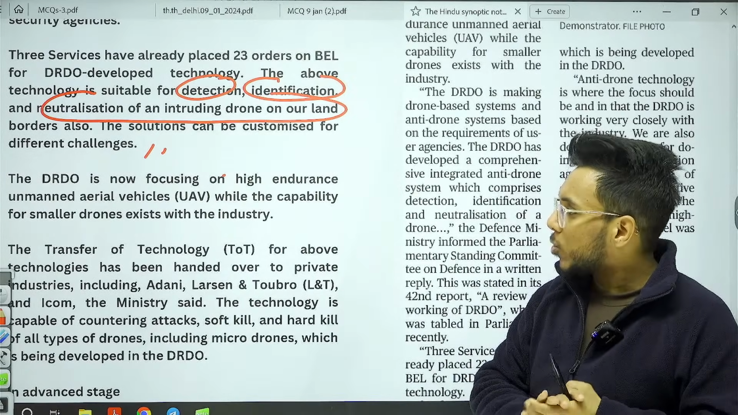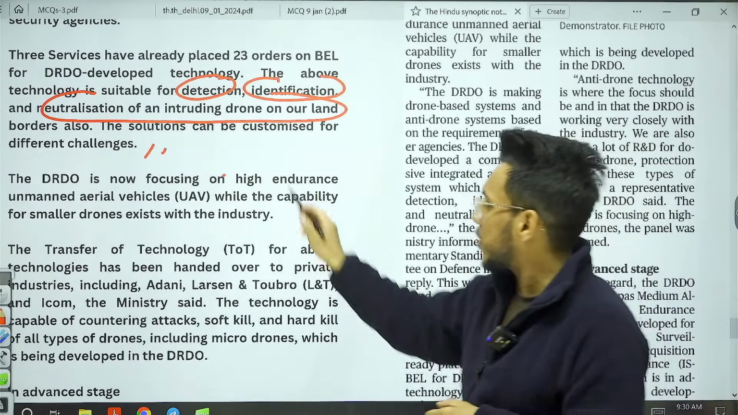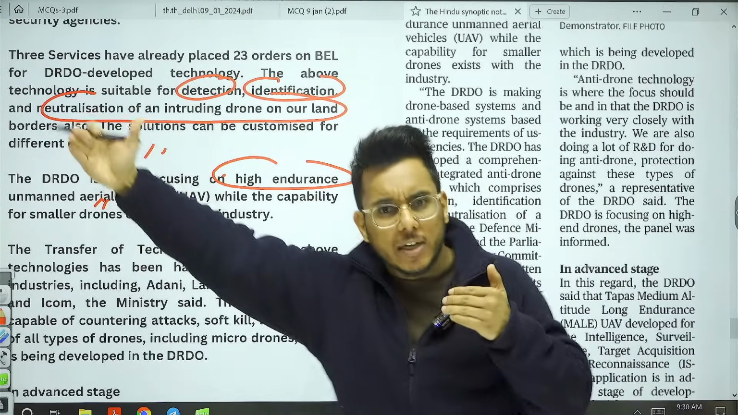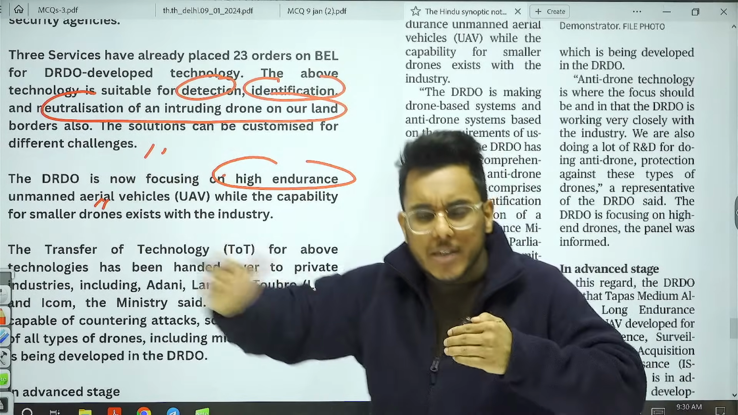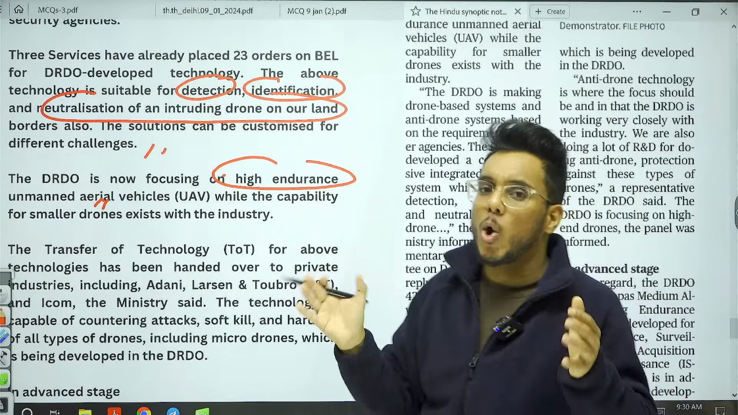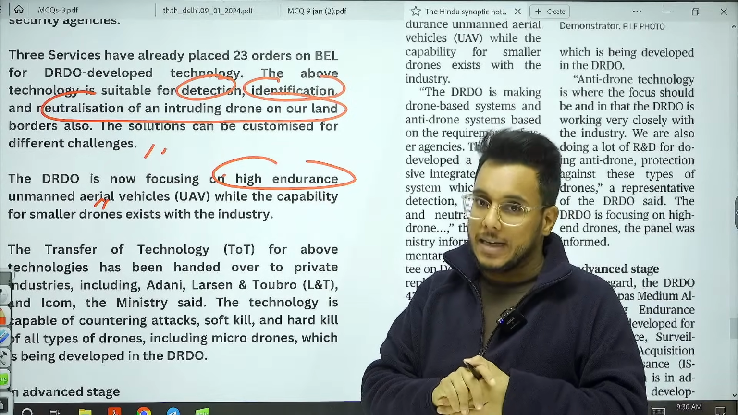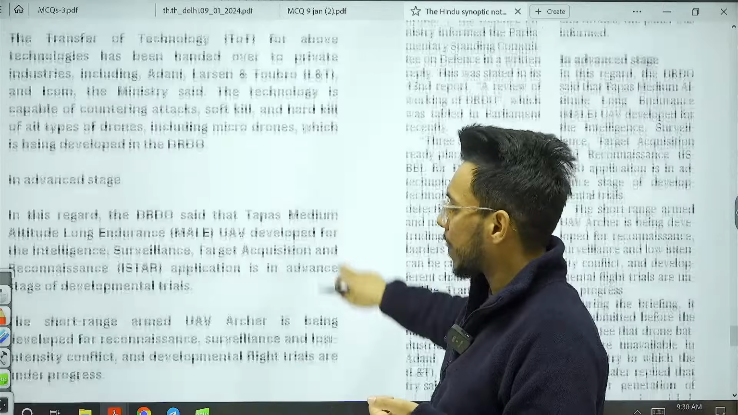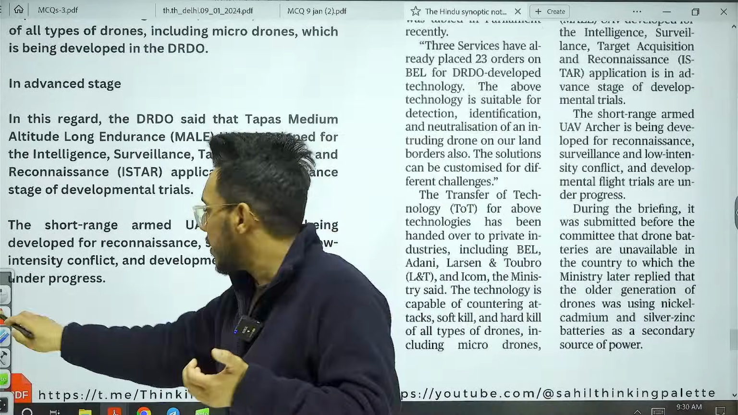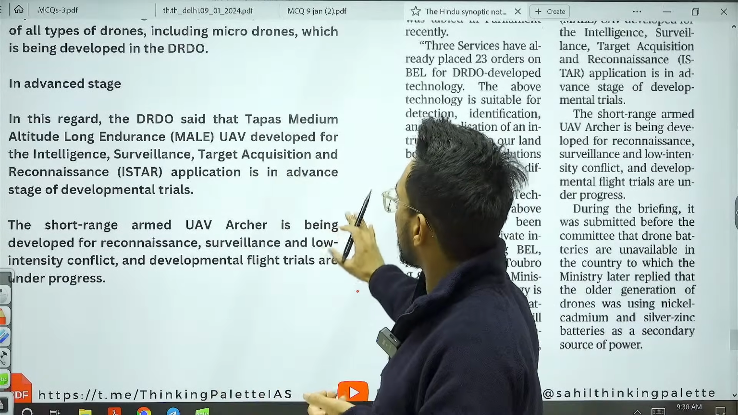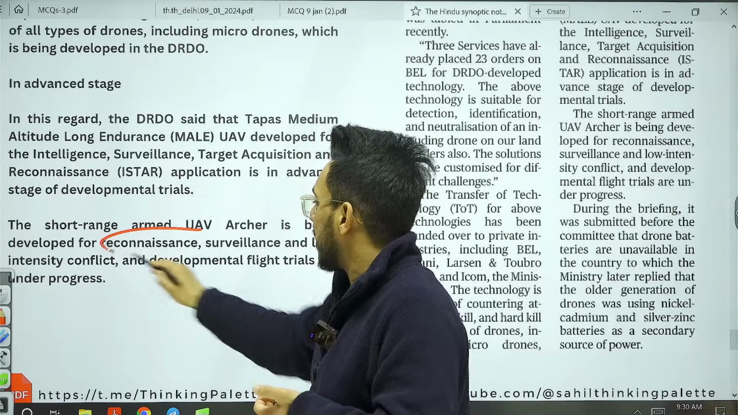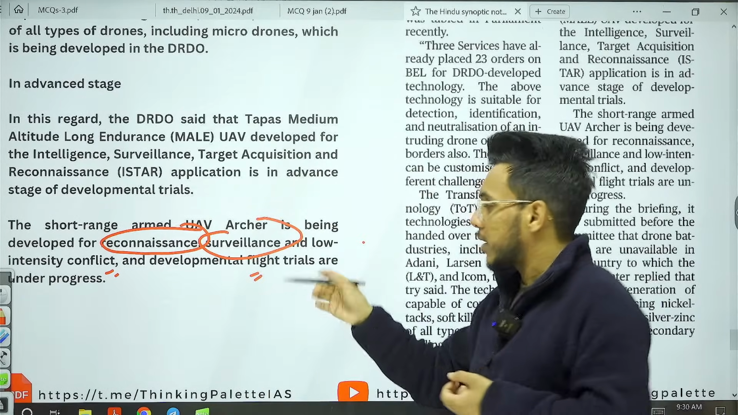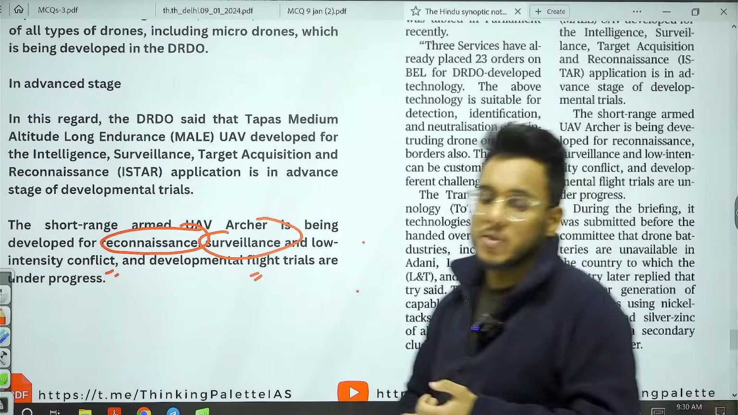Also guys, what is DRDO now focusing on? DRDO is also now focusing on high endurance unmanned aerial vehicles which can travel long distance. Also medium altitude long endurance vehicles DRDO is developing. Now these particular drones will be used for reconnaissance, surveillance in the low intensity conflict. In the developmental purposes, these drones will be utilized.